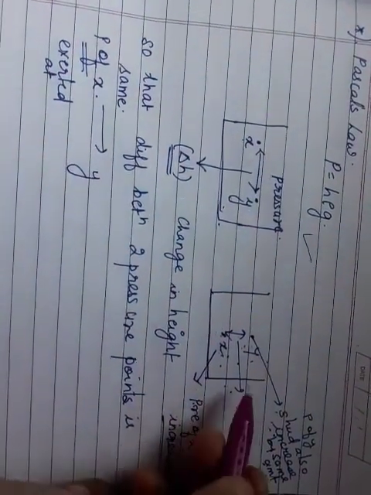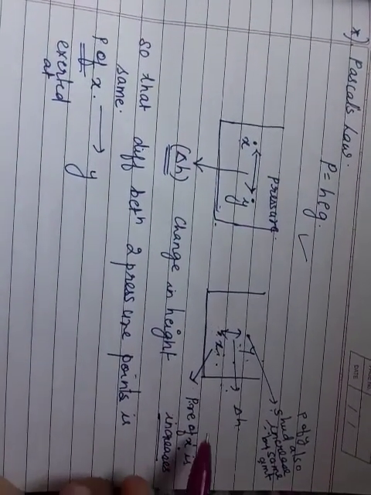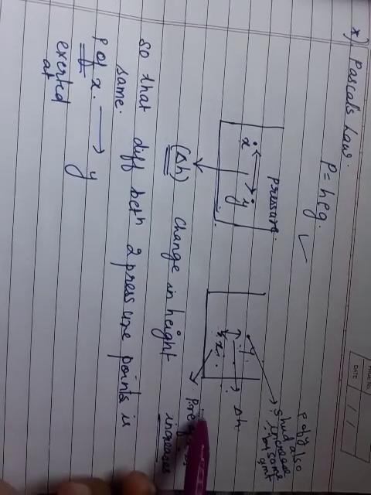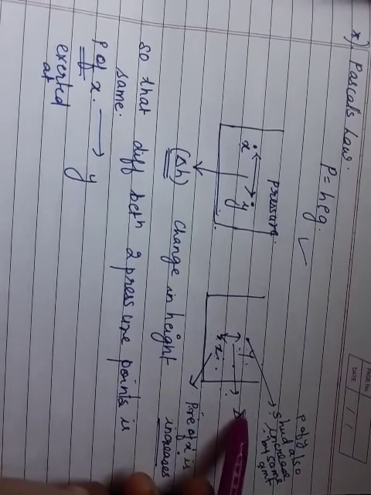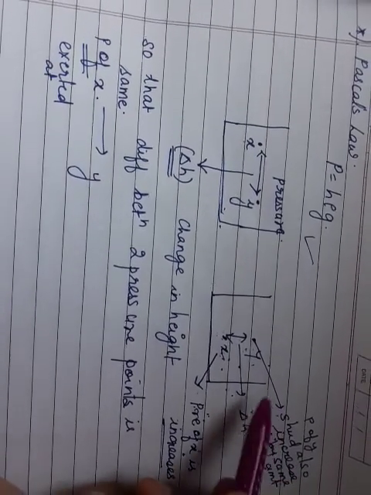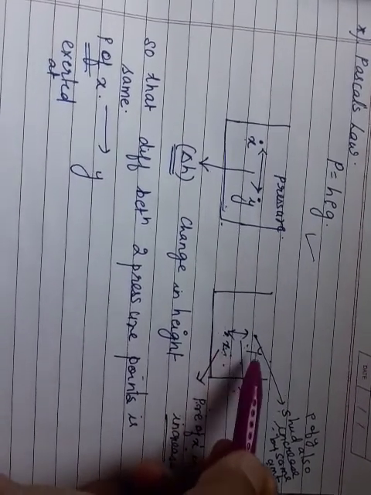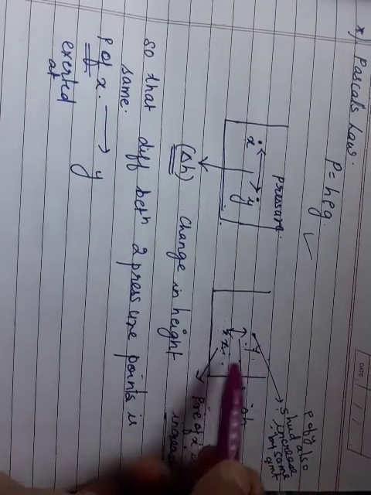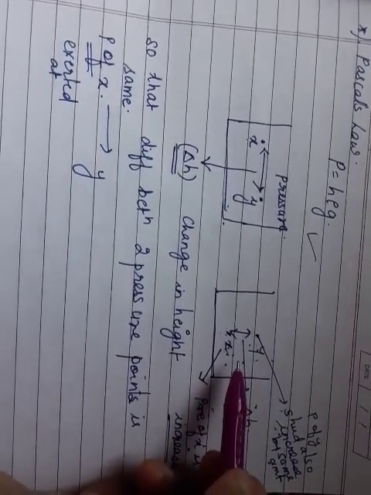So how is this possible? Because the pressure of X is equally transmitted to the pressure of Y, which is called Pascal's law. Once again, let us consider two points X and Y in water, or any particular liquid which is stationary.